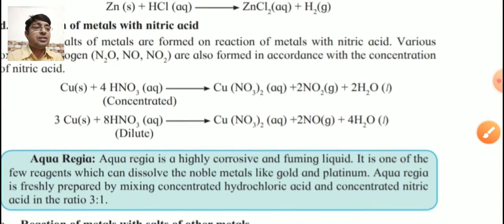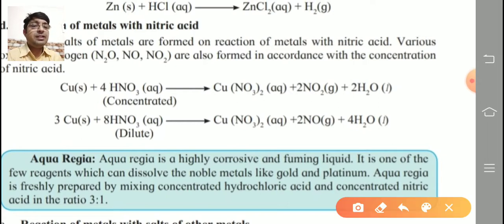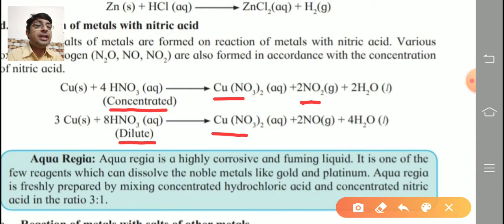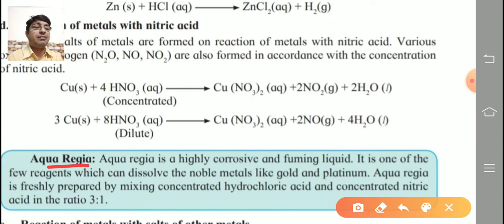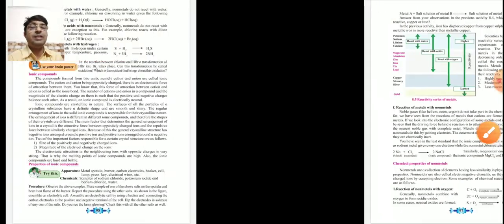Now see the reaction. In one reaction concentrated acid is used and in the second reaction dilute acid is used. Then what is the difference in the product? The first product is the same, that is copper nitrate, but the second product is different. Here NO2, nitrogen dioxide is formed, and here NO, nitric oxide is formed, and the last product is the same, water. The next small point is about aqua regia. What is meant by aqua regia? I will show the answer on one paper.